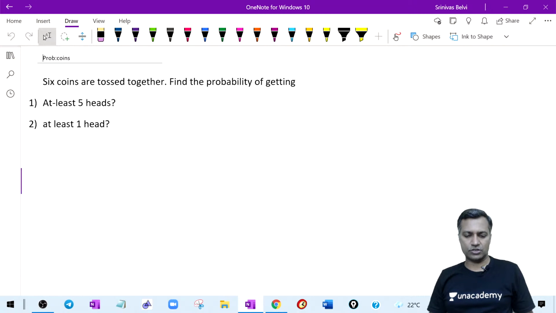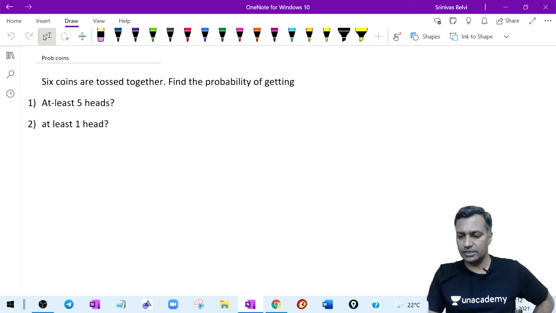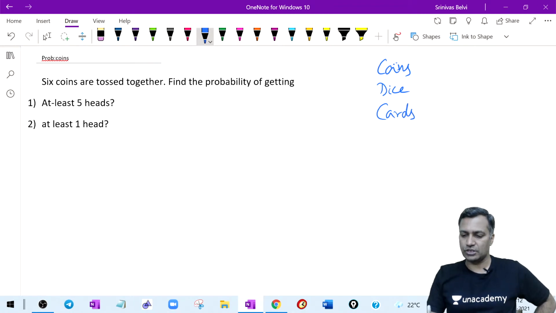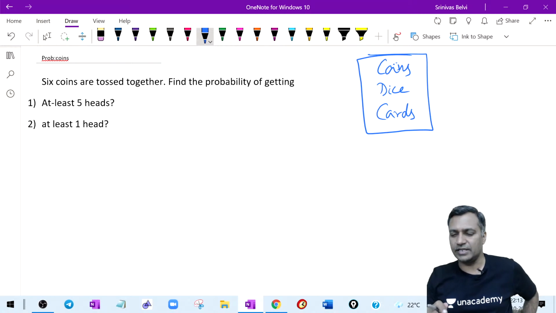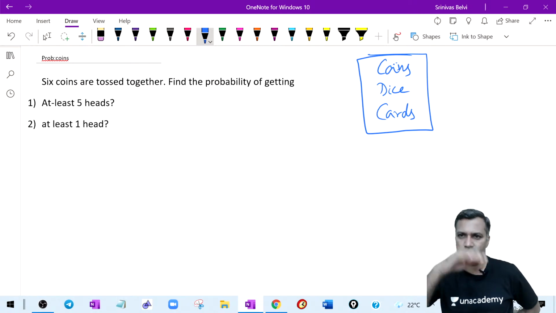Okay, here we go. Let's do a little bit of warm up. When it comes to probability, three things we can never ignore are coins, dice, and cards. These are the three things we don't ignore. But that doesn't mean that the questions come from these three areas. Absolutely not. But we keep these three things in mind for sure, and then we will try and operate.